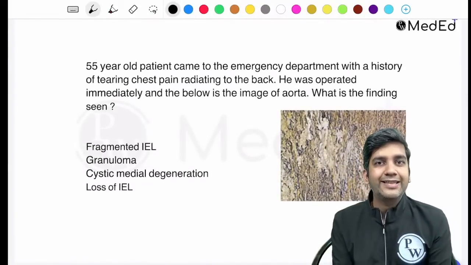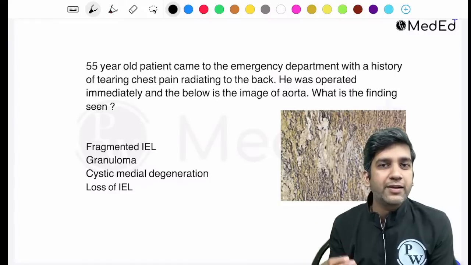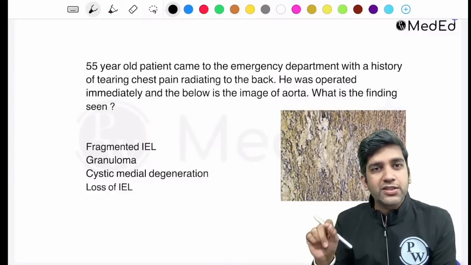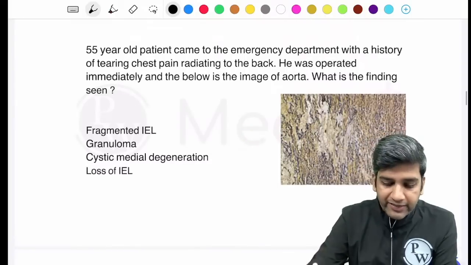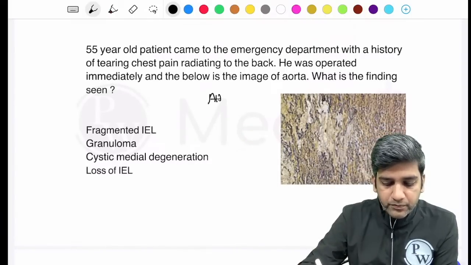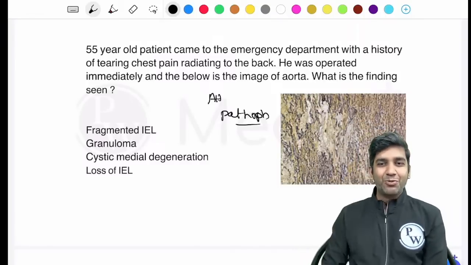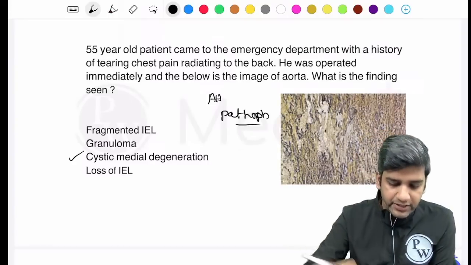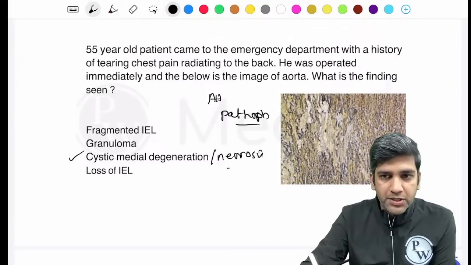Because some of them said that there was an image on aortic dissection, pathophysiology. The only image which comes to my mind in pathophysiology is the microscopic dissection of the tunica media. Or was it an image on the DeBakey classification or something of that sort? If there's an image on aortic dissection pathophysiology, it was there or it was not there. Okay, we're getting mixed responses here as well. There's a problem with recall. Some of them might be there, some might not. If it's there, the answer is going to be cystic medial degeneration or cystic medial necrosis. Whatever was there in the option, let's go into that.